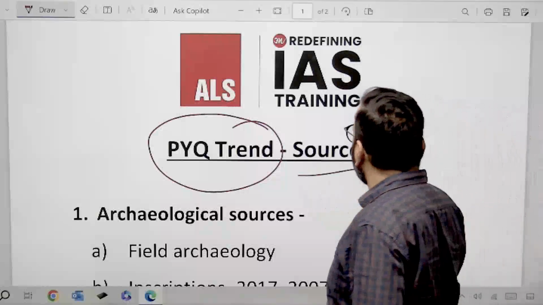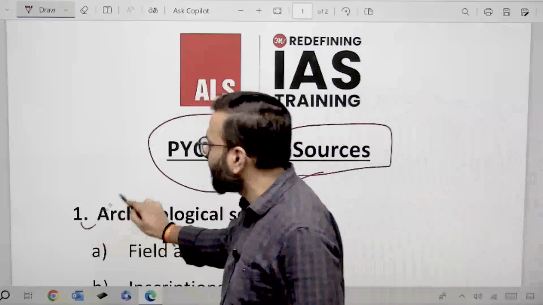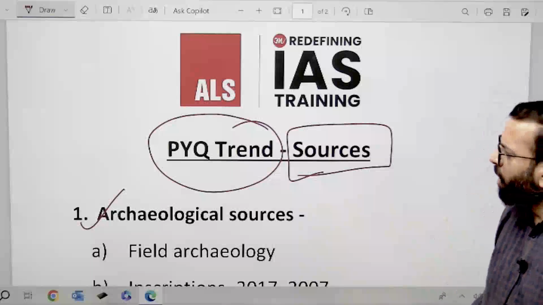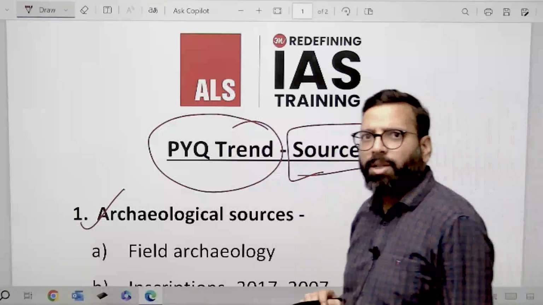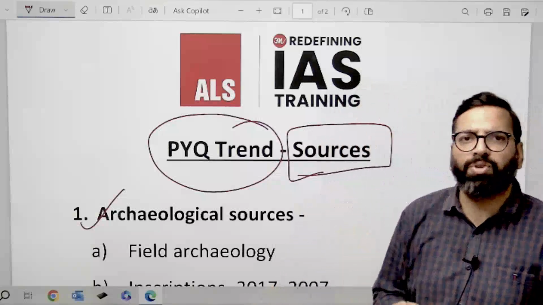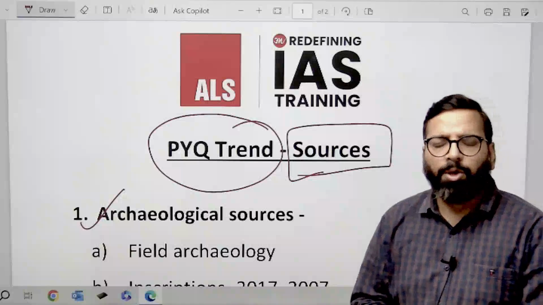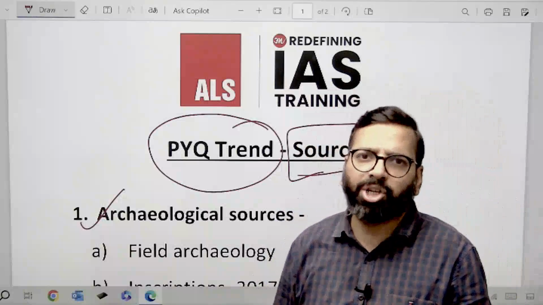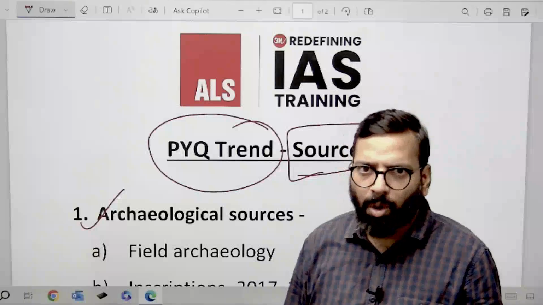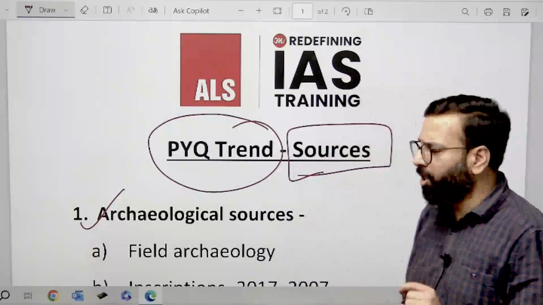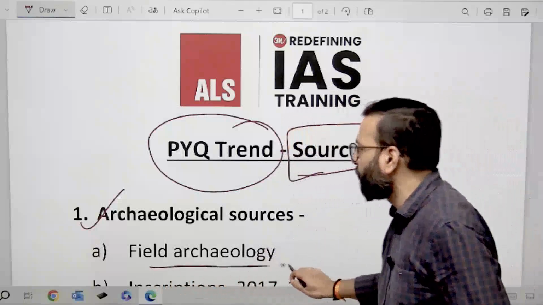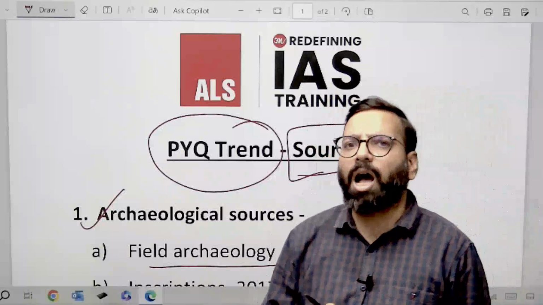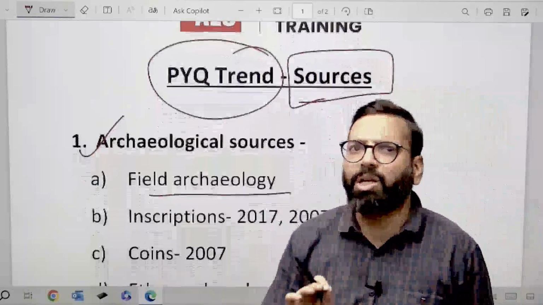This sources chapter includes archaeological sources and literary sources. In your syllabus it's given as archaeology and literary. In archaeological sources there are different subdivisions which we need to cover. Your UPSC syllabus says that you need to cover excavation, exploration, monuments, and all of that is covered under field archaeology. But till date UPSC has not asked any question from this field archaeology.